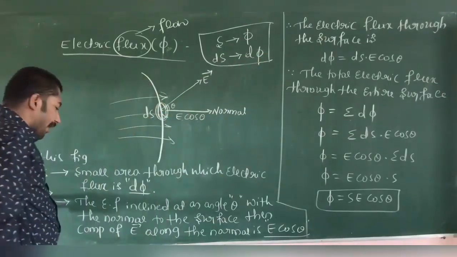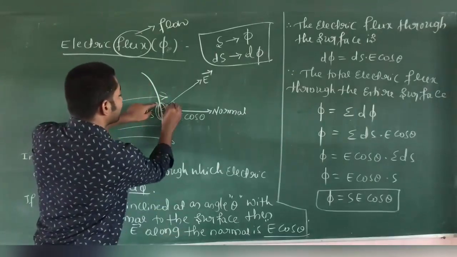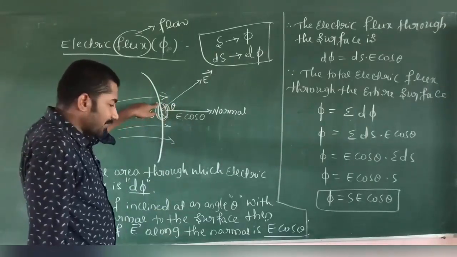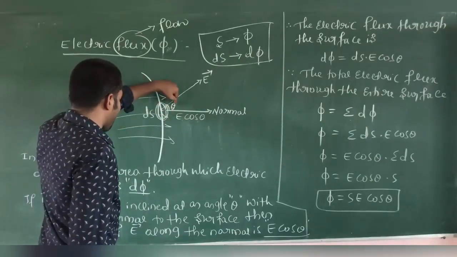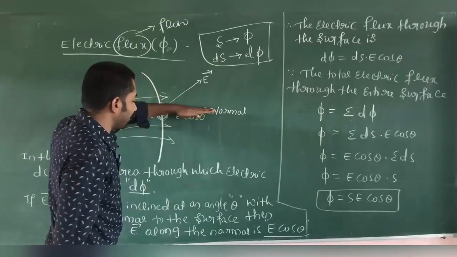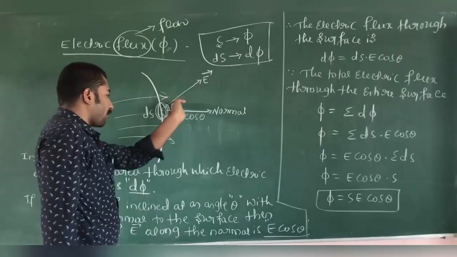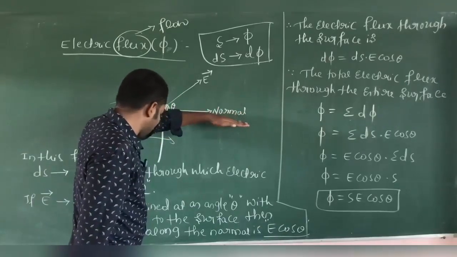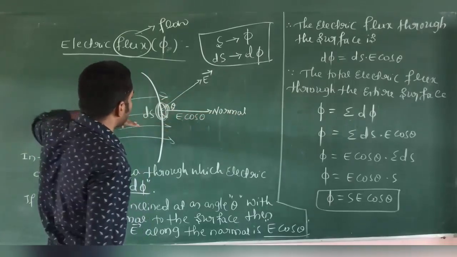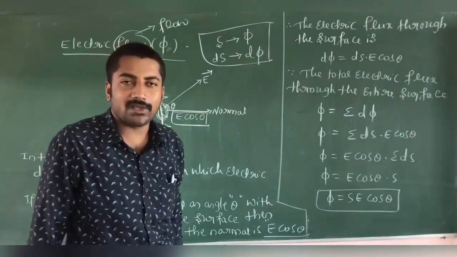The total surface is S and the total electric flux is phi. Vector E is the electric field inclined at an angle theta with the normal to the surface. Then the component of the electric field along the normal is E cos theta.